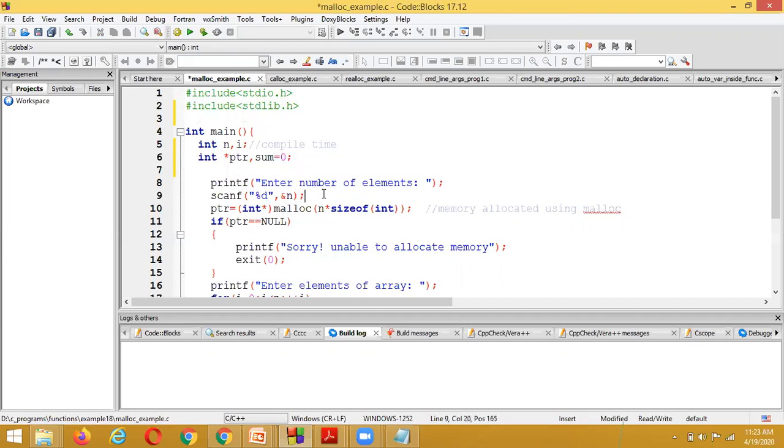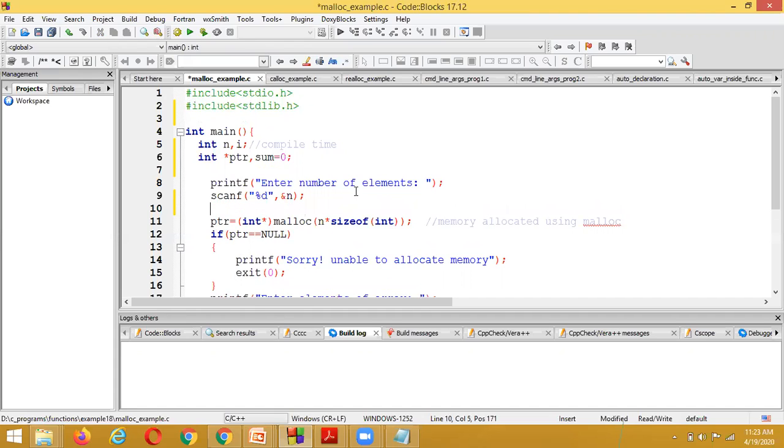Here we are asking the user to enter the number of elements, and I want to store all those elements inside a pointer variable.